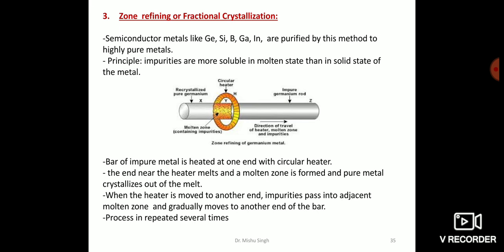This process is repeated several times till the impurities are completely driven to one end of the rod, which is then cut off and discarded. This process is usually carried out in an inert atmosphere to prevent the oxidation of the metal.